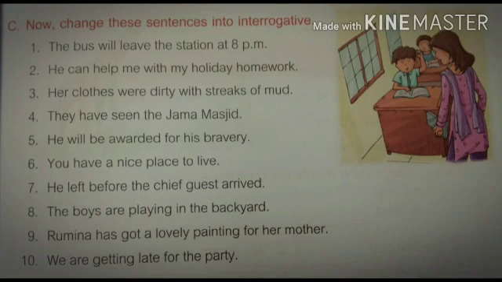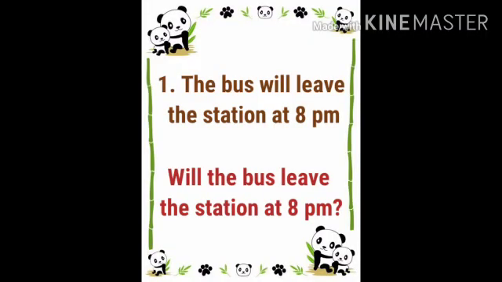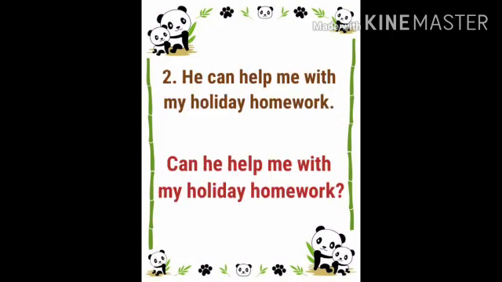Now, change these sentences into interrogative. First, the bus will leave the station at 8 p.m. Here, will is the helping verb. Will the bus leave the station at 8 p.m.? Second, he can help me with my holiday homework.